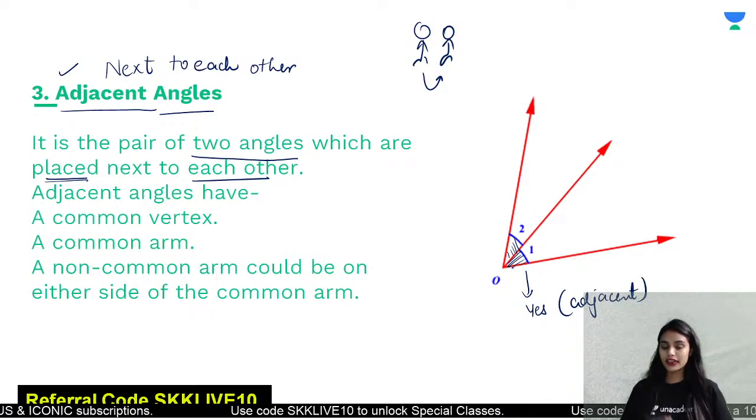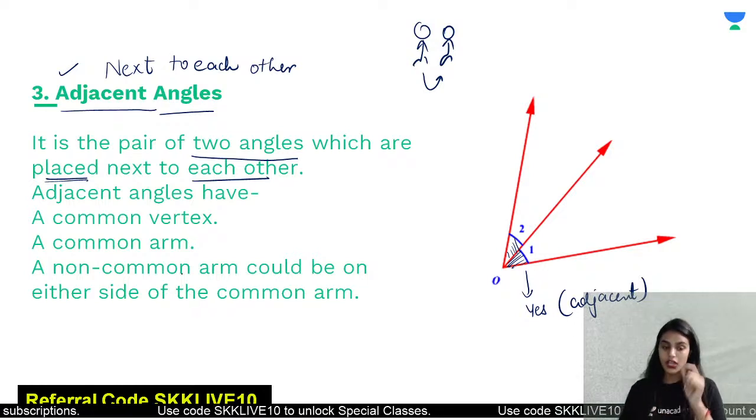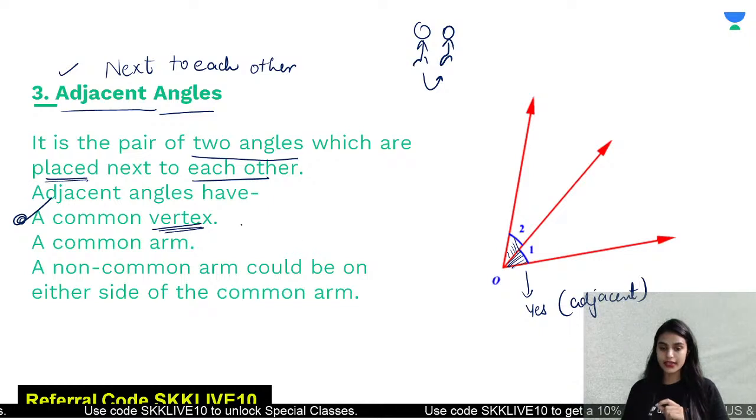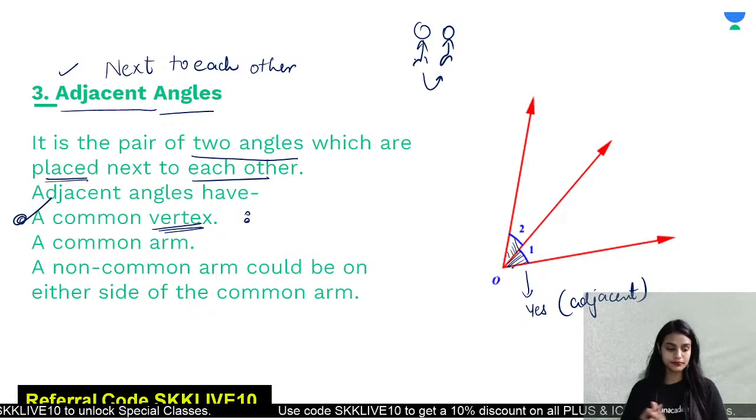Now let us see if they fulfill the conditions of adjacent angles or not. So the first condition is a common vertex. What is the common vertex for angle 1 and 2? Let me know fast.